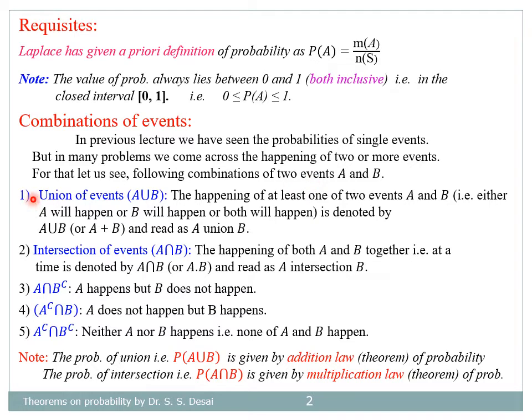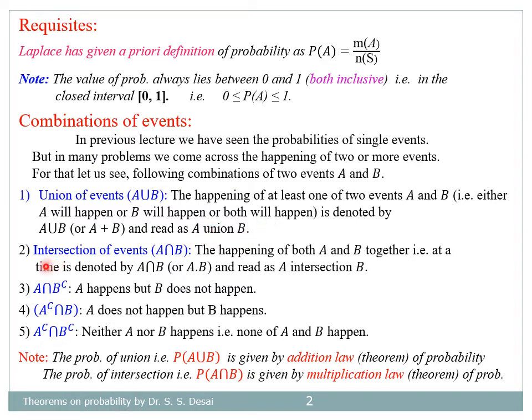First combination is union, the happening of at least one of two events A and B, that is either A will happen or B will happen or both will happen, is denoted by A union B or A plus B, and read as A union B.